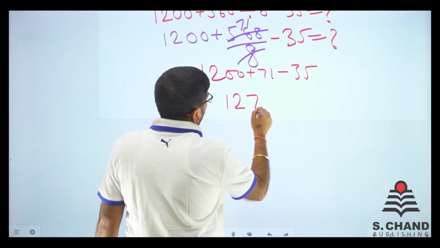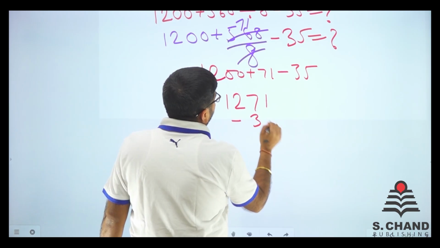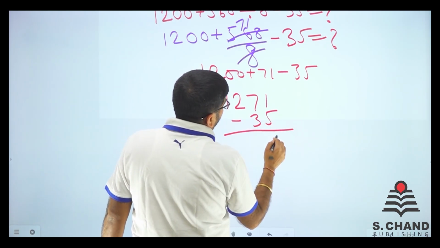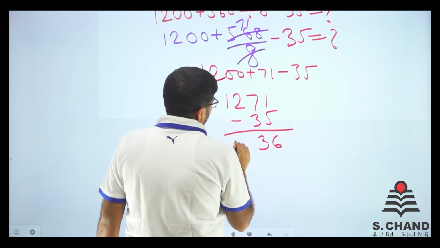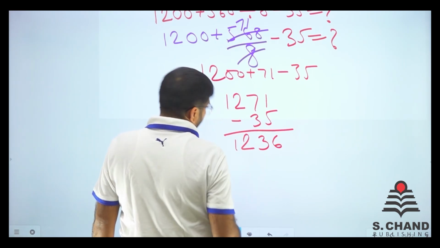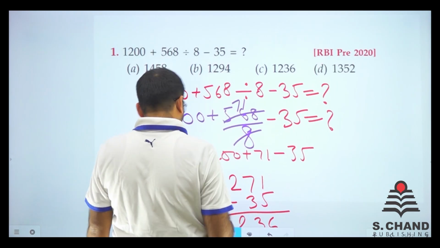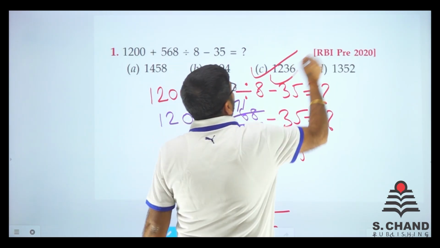So if we do 1271 minus 35, we have got 11 minus 5 is 6, 6 minus 3 is 3, so 1, 2, 3 and 6. Is there any option like 1, 2, 3 and 6? Yes, we do have 1, 2, 3 and 6.